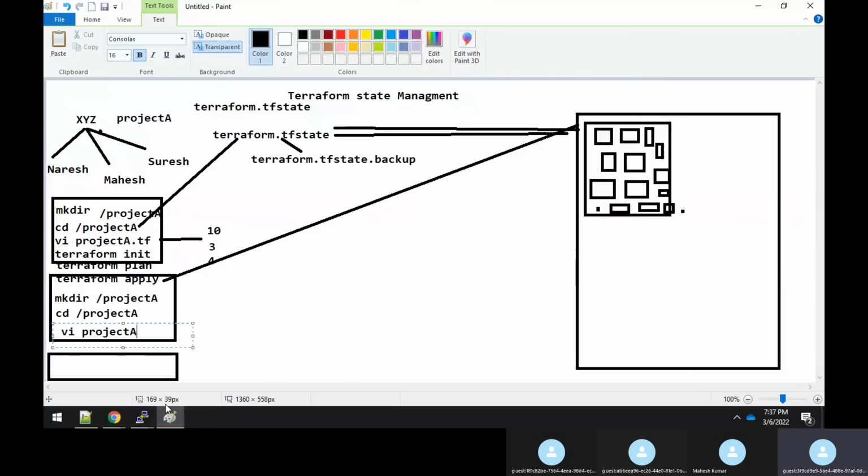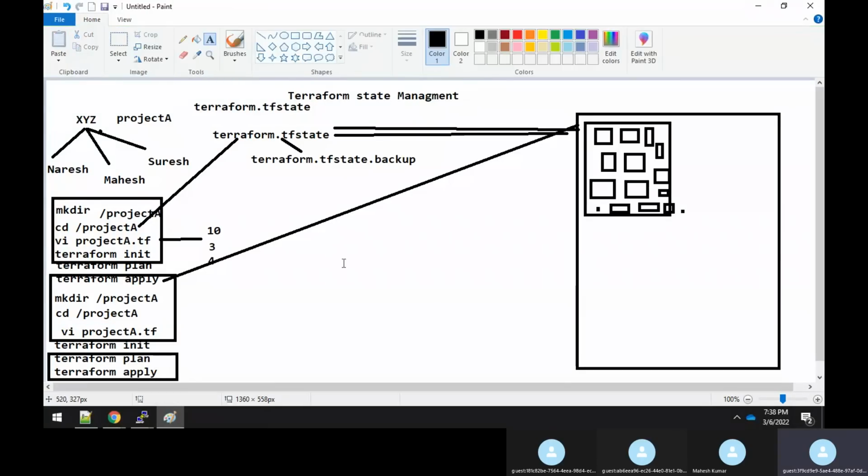Then he will open the file, make some changes to the resources, and finally save the file. He will do a Terraform init to initialize it, then a Terraform plan, and again a Terraform apply. So all the same steps, Mahesh should do also. But there are many problems here. Firstly, he has to get this file from Naresh.